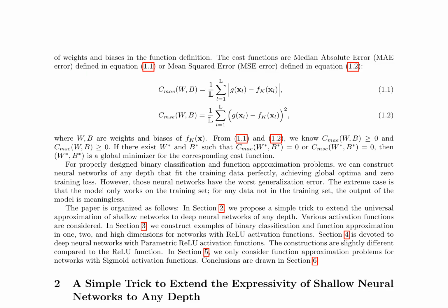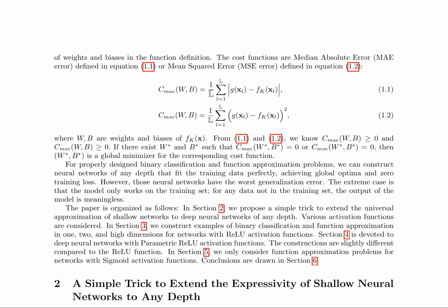Theorem 2.1 states that if a bounded scalar-valued function f(x) can be approximated by a fully connected neural network with k hidden layers, then after attaching n extra hidden layers with any width greater than or equal to 1, the function can still be approximated by the deep neural network with k plus n hidden layers. The authors then provide a method to construct f_{k+n} such that it also approximates the function f.